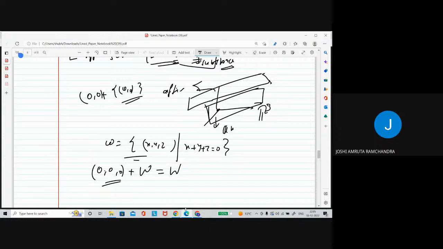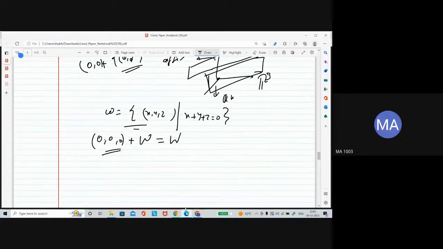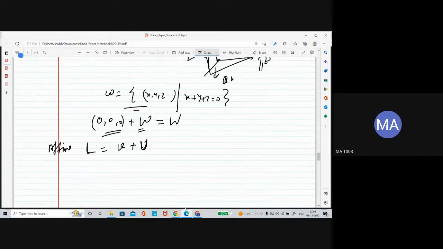Sir, please tell about the uniqueness of V and W. Suppose you have an affine subspace L, where V is a vector added to a subspace U. For example, let's say I take U as the line x equal to y, and V equal to (1, 2).